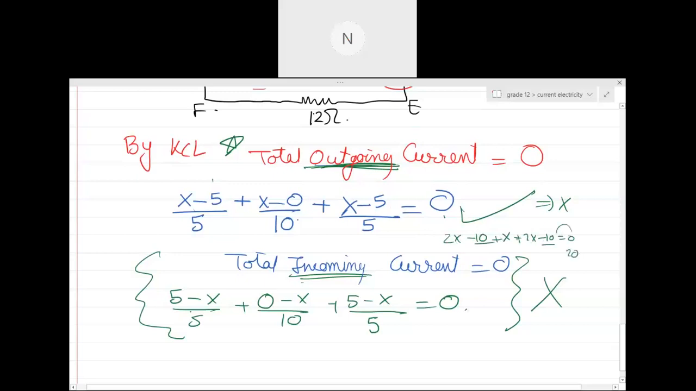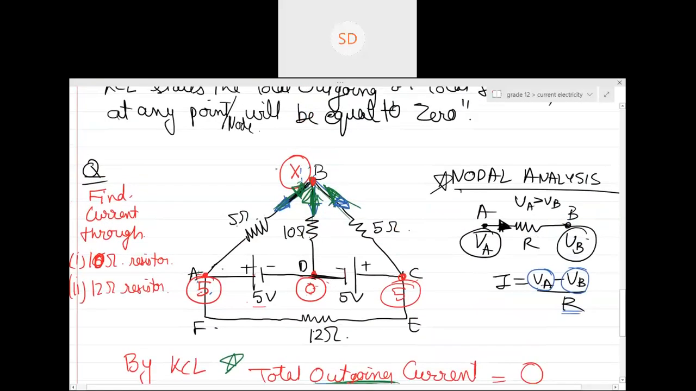So x is 4. From here, the value of x is 2. Can you see, x will be equal to 2. So we don't even need to know the direction of current. Once you get the value of x, it is very easy to determine whether the current is coming or going. Yes or no, guys? Can you see now?